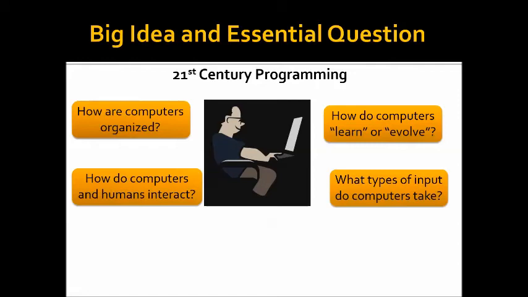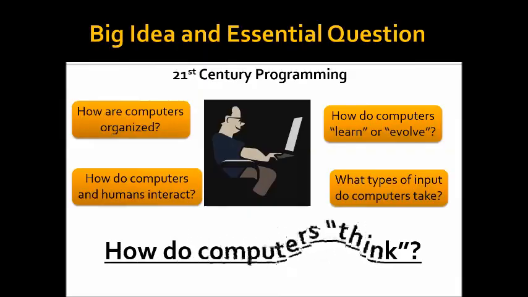After a great discussion, the class thought the best way to summarize these questions into one thought: how do computers think?